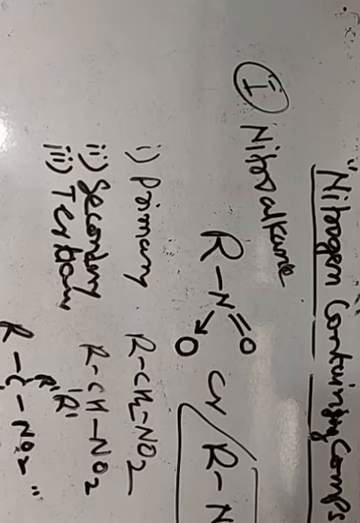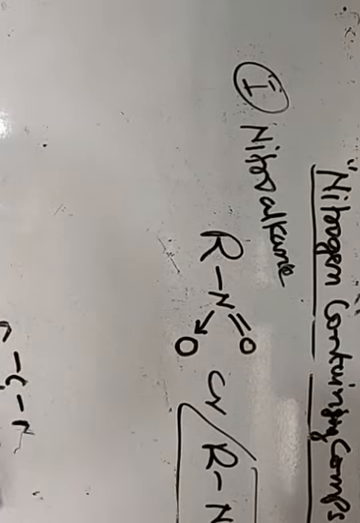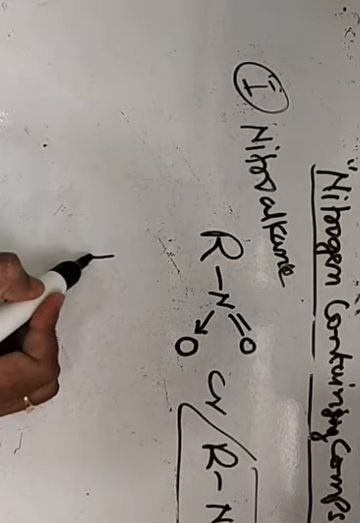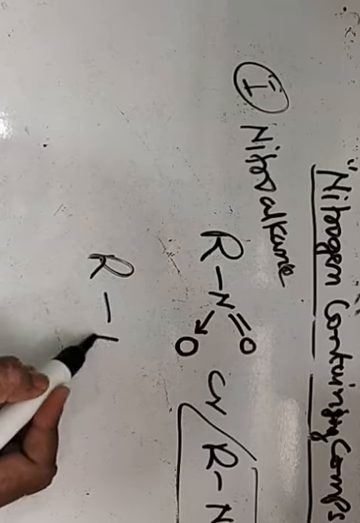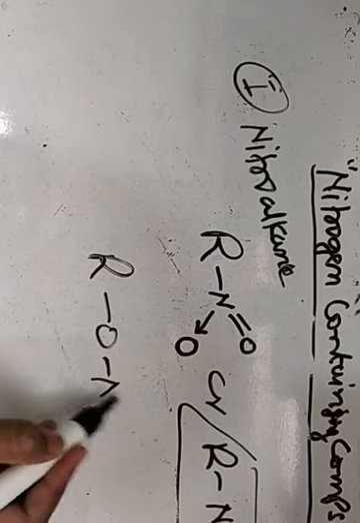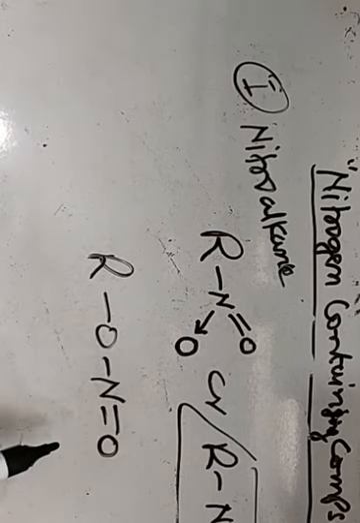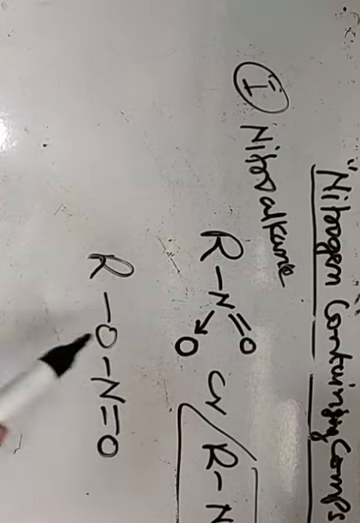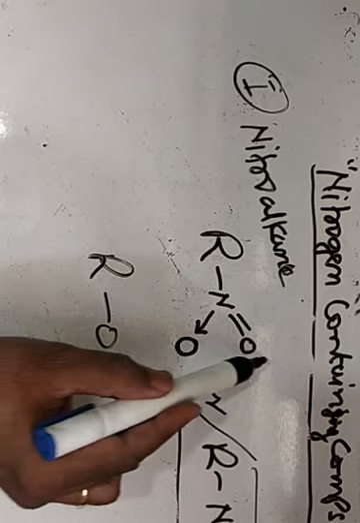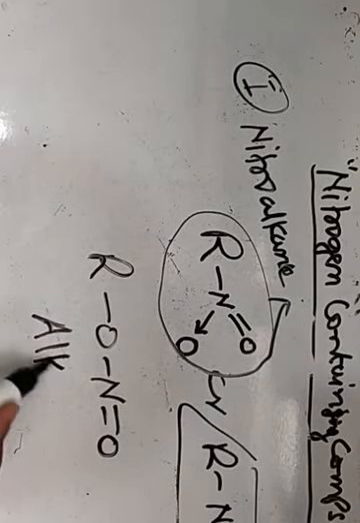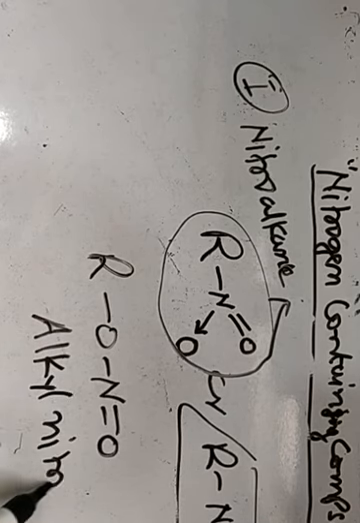Now these nitroalkanes are the functional isomers of alkyl nitrite. Alkyl nitrites are the compounds having the formula R-O-N double bond O. Means both have one alkyl group, one nitrogen and 2 oxygens. So these compounds are known as nitroalkanes and these compounds are known as alkyl nitrites.